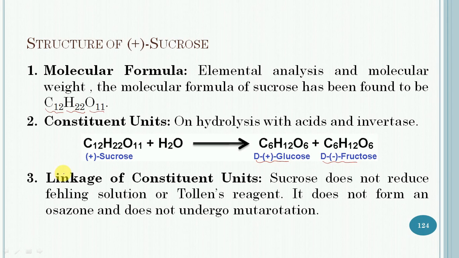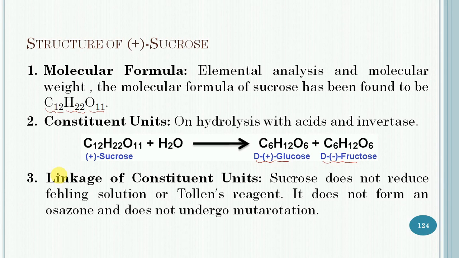Sucrose does not reduce Fehling solution or Tollens reagent. It does not form an osazone and does not undergo mutarotation. All these observations indicate that the combination between the glucose and fructose units occurs in such a way that the hemiacetal form of both the constituent units does not exist as such in sucrose.